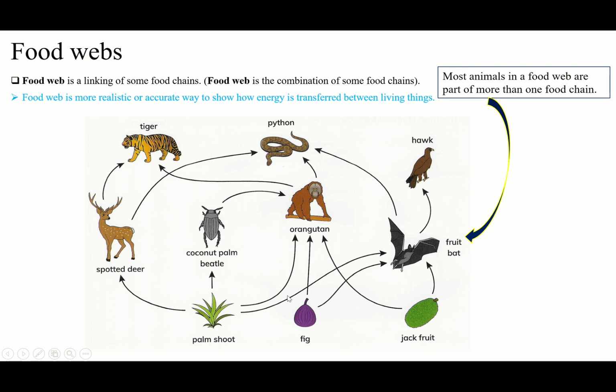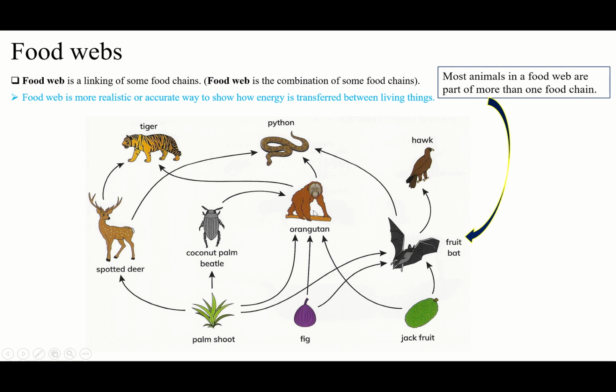For example, look here. Let's give another example. Let's just count the fig. Okay, the fig is a part of this food chain. Fig to fruit bat to the hawk. This is one food chain. Fig to the fruit bat to the python. This is the second. Fig to the orangutan to the python. 3.